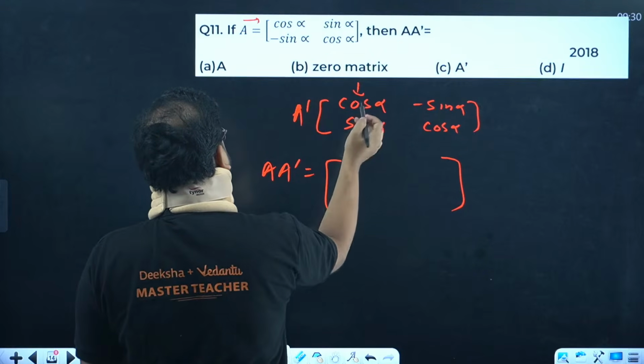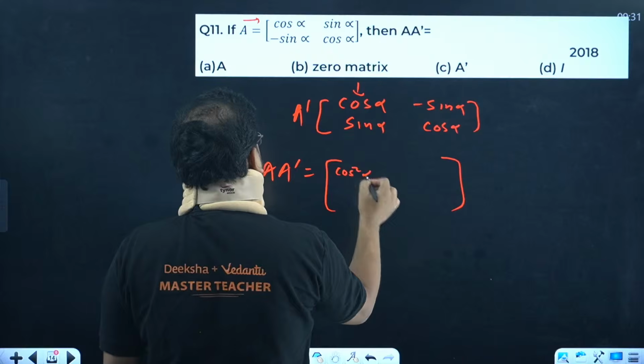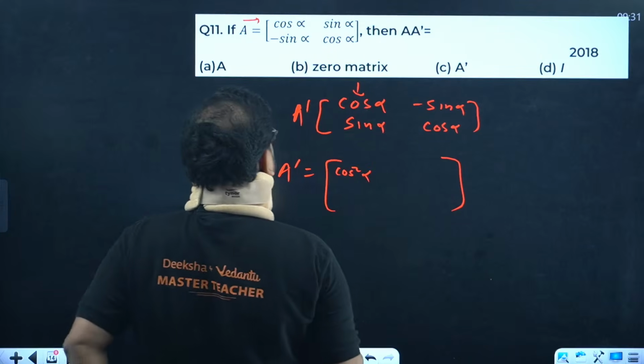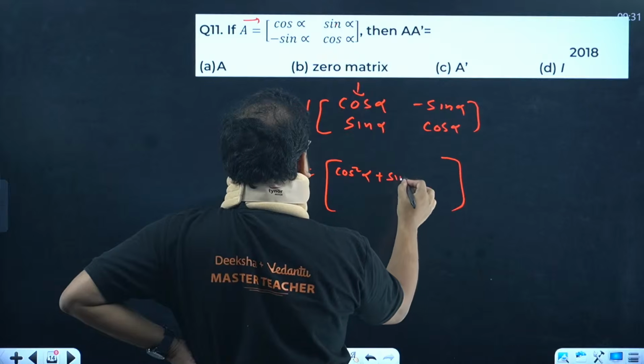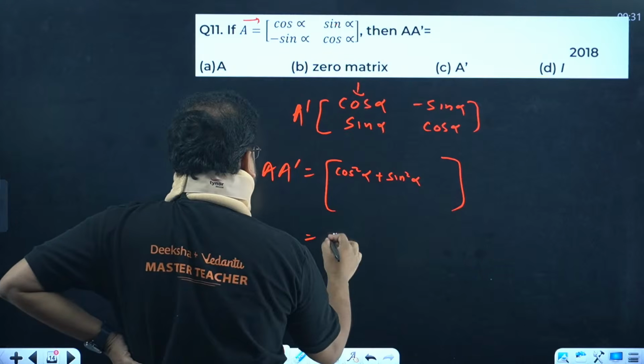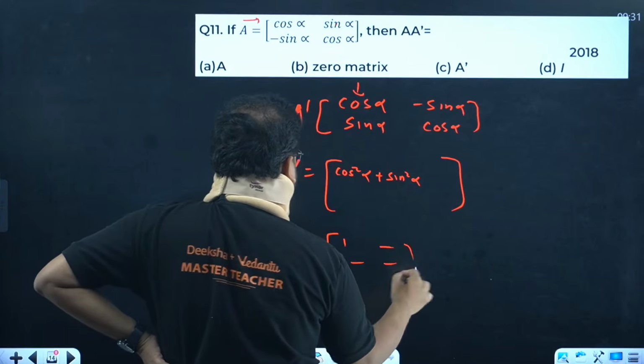So cos into cos is cos square, and minus sin square, excuse me. Sorry, row into column, no. Sin into sin will be plus sin square. And that's your answer. This comes as 1.